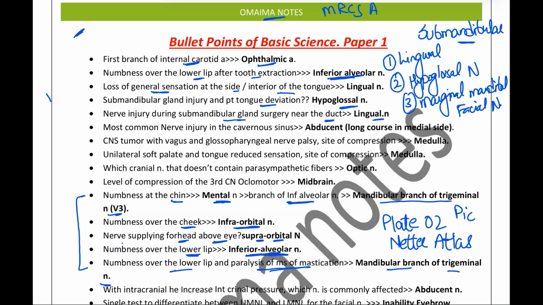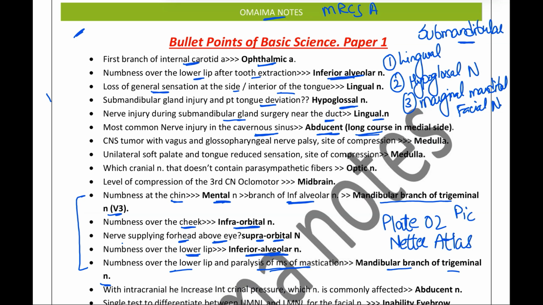Most common nerve injury in the cavernous sinus. We have the abducens nerve. Now, abducens nerve is not only affected in the cavernous sinus, it is one of the most common nerves which gets affected in the injury to the brain area because it has one of the longest courses.